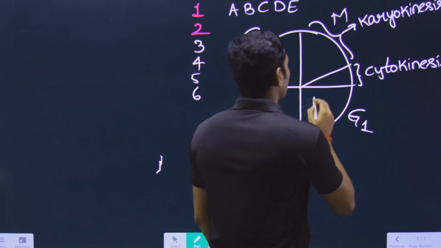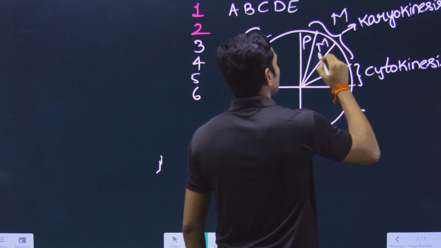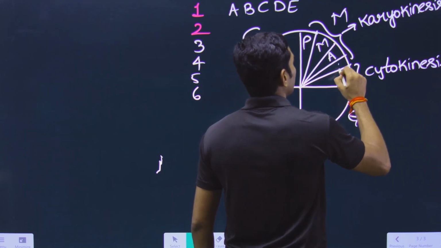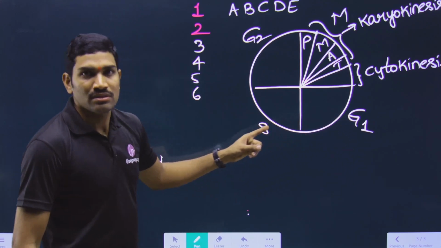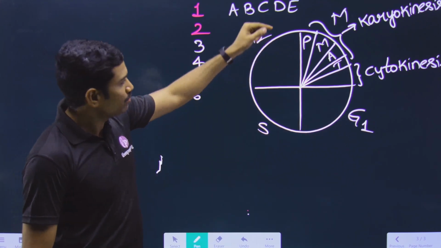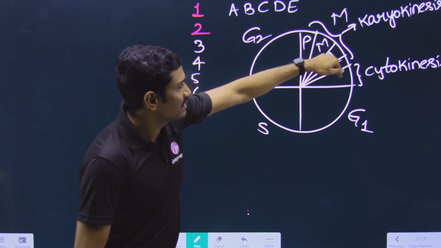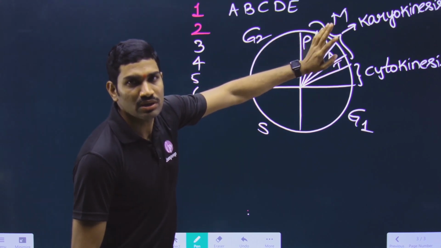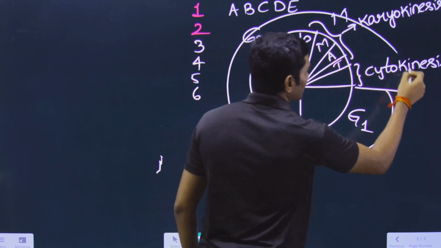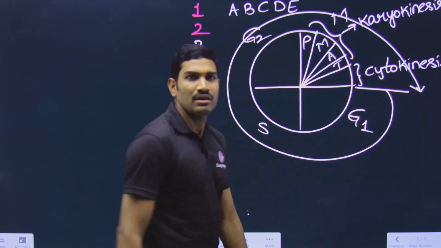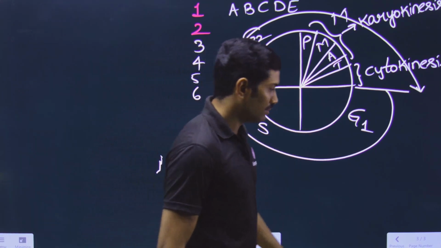Even in karyokinesis there is a sequence: prophase, metaphase, anaphase, and telophase. Please understand this. So G1, S, G2, prophase, metaphase, anaphase, telophase, and then cytokinesis. Understood or not? We start with G1 and finally end at cytokinesis. So there is a fixed sequence here. This is one example. I will tell you one more.